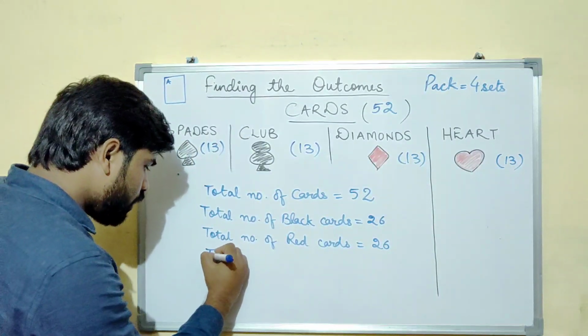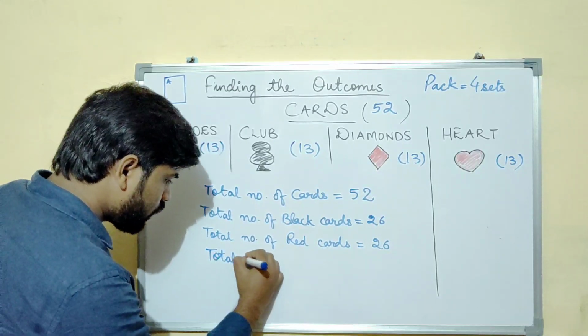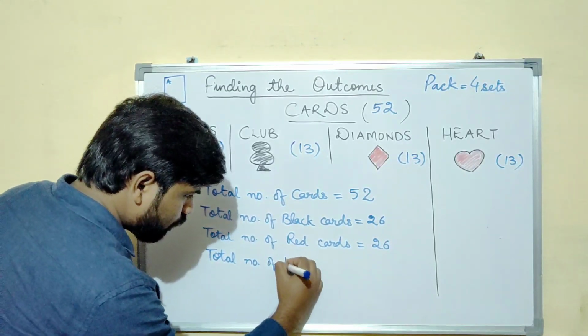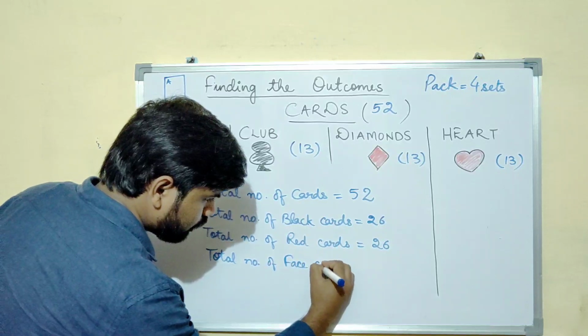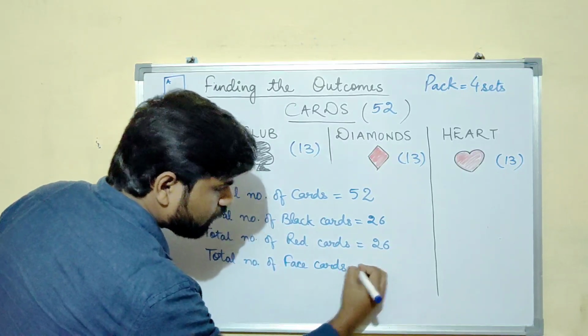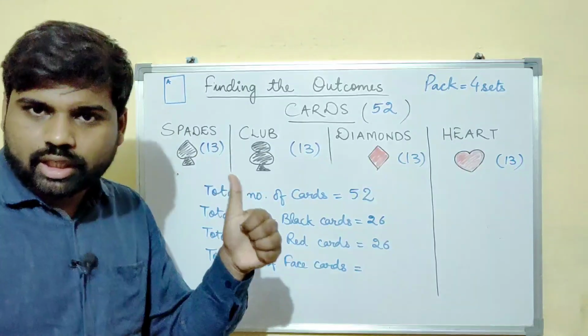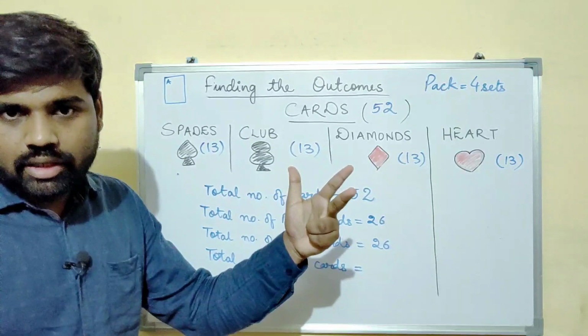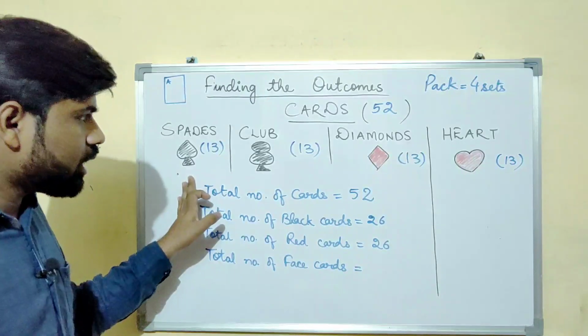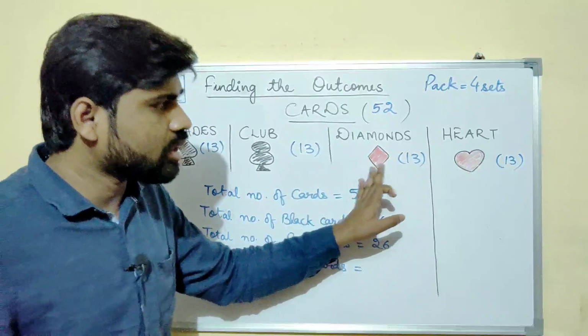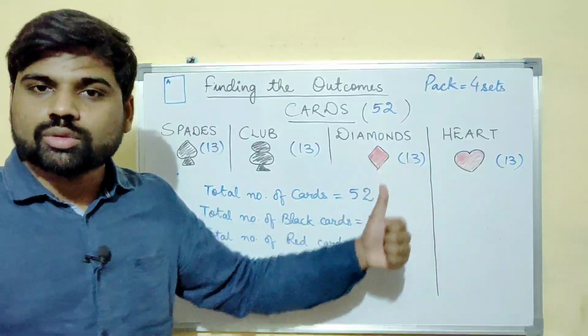Now I used the word face card, right? Total number of face cards. See, in each set there were 3 face cards: king, queen and the jack, right? So 3 in this, 3 in this, 3 in this and 3 in this. 3 fours are 12.